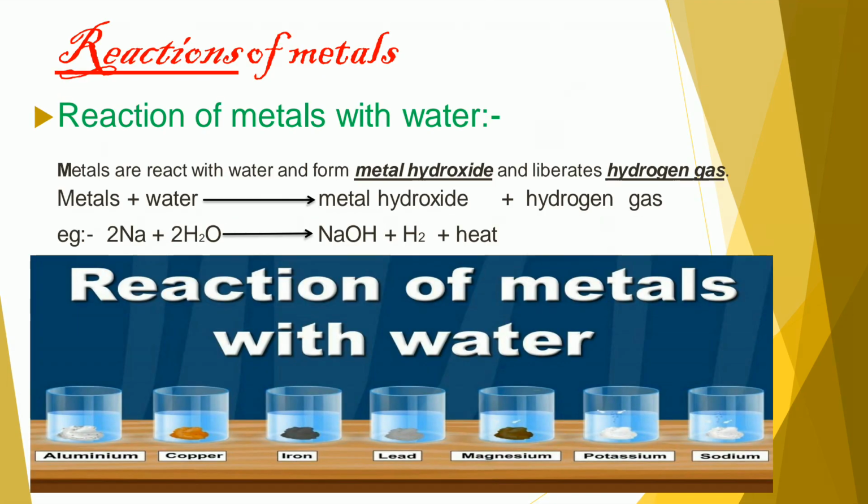Second, reaction of metal with water. When metals react with water, they form metal hydroxide and liberate hydrogen gas. For example, when 2 molecules of sodium react with 2 molecules of water, it gives rise to 2 molecules of sodium hydroxide, hydrogen gas is liberated and heat is produced.